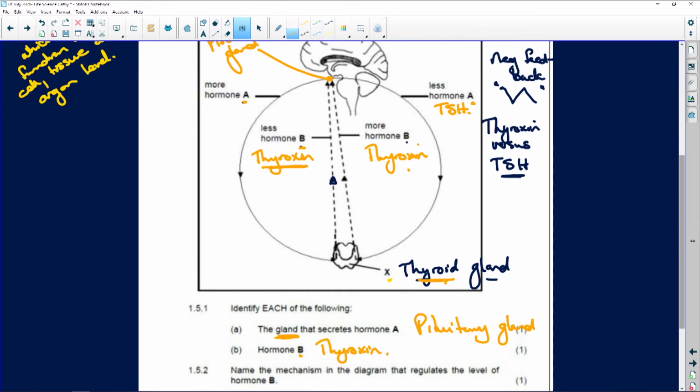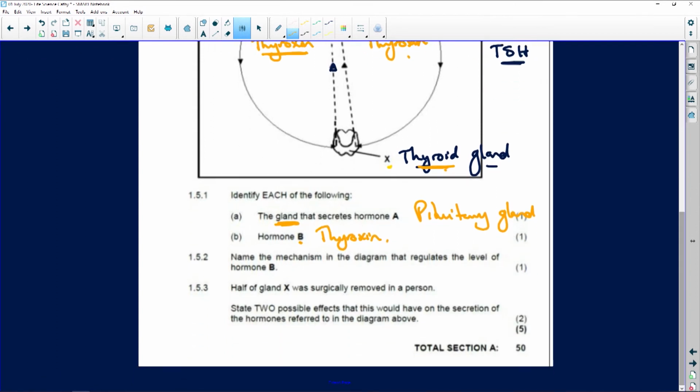Okay. Now, name the mechanism in the diagram that regulates the level of hormone B. What is that mechanism? It's going to be the negative feedback mechanism. All right, so people, you have already got 3 marks out of 3.